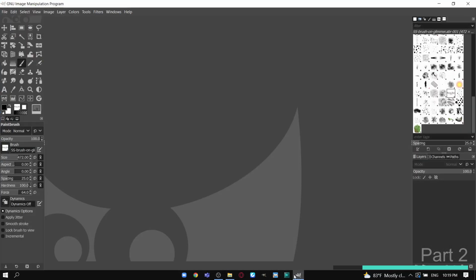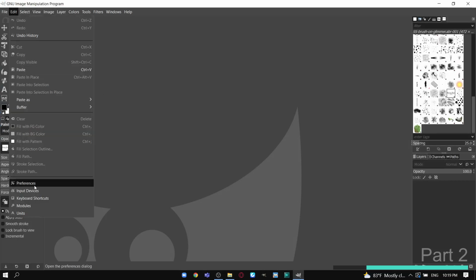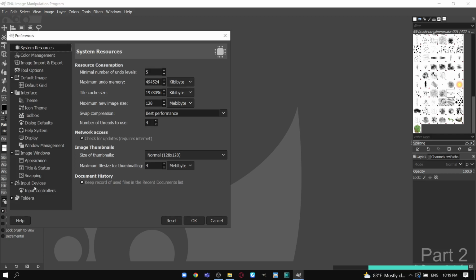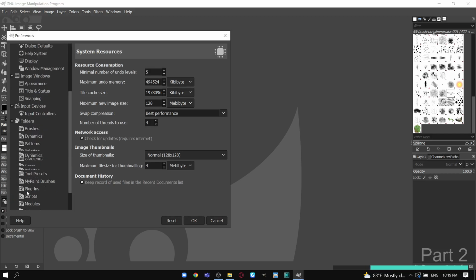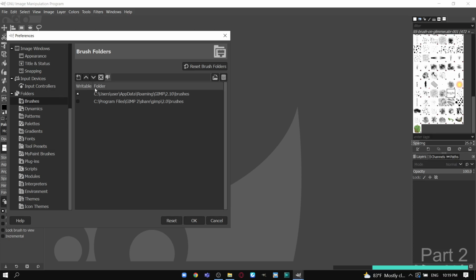Open the Gimp editor. Go to the menu bar and select Edit and click the Preferences button. It should open a new window. Click the plus icon near the Folders button. Then search for brushes and click it. Choose a location with this mark. Otherwise, this will not work.